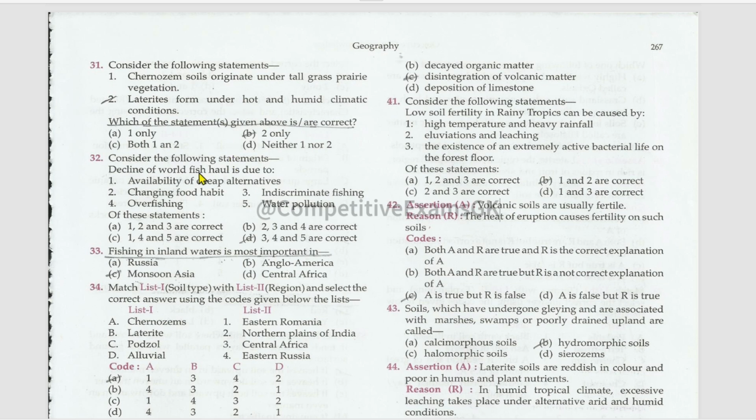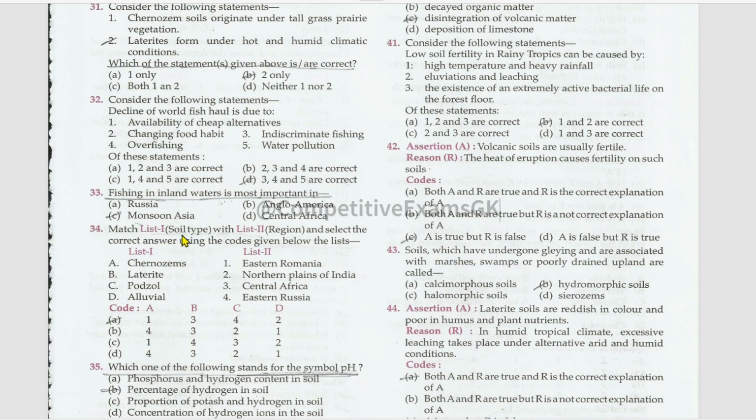Consider the following statements. Decline of world fish haul is due to availability of cheap alternatives. No. Changing of food habits. No. Indiscriminate fishing. Right. Overfishing. This is also right. And water pollution. Right. 3, 4, 5 are the correct statements and the correct explanations for decline of world fish haul. Fishing in inland waters is most important in monsoon areas.